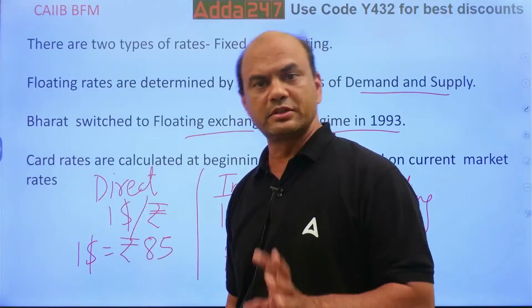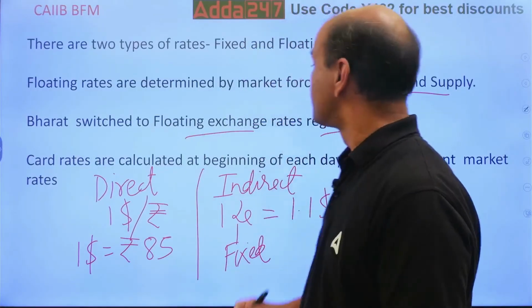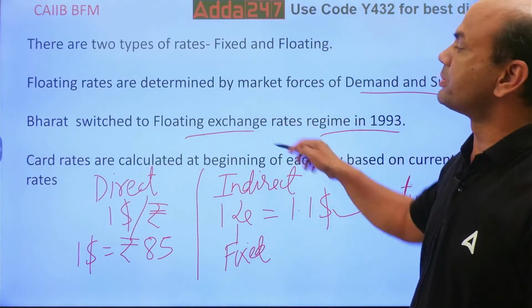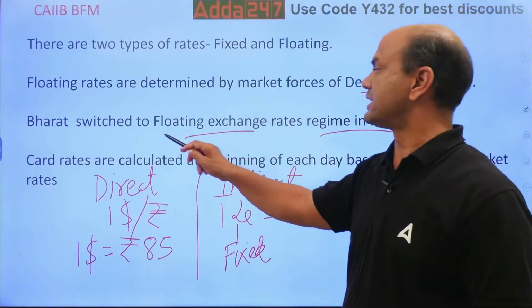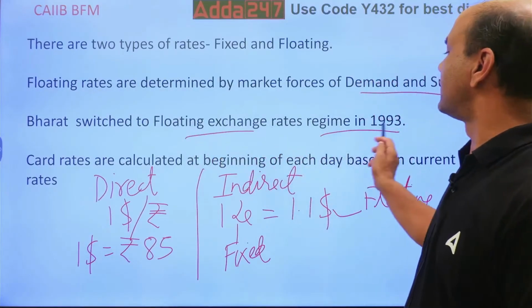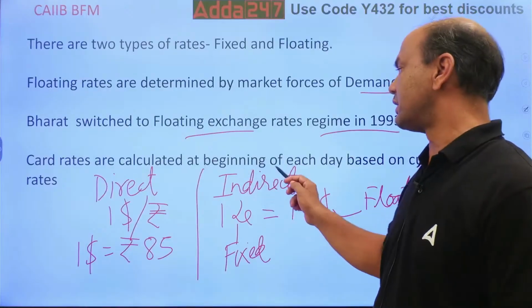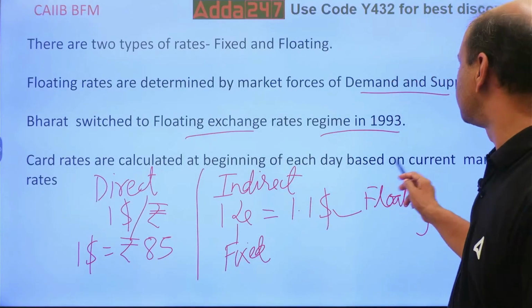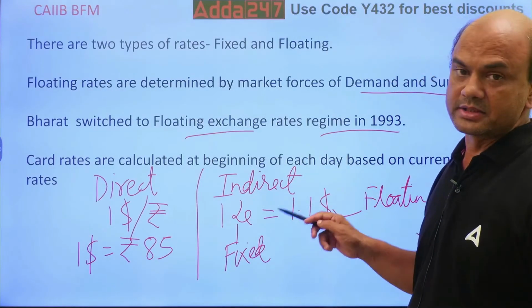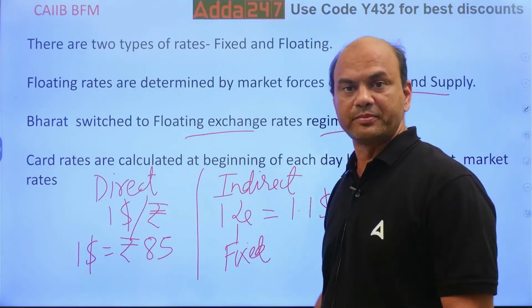Direct rate system has been there since long back. So this is now the overall picture. Bharat shifted to floating exchange rates in 1993. Card rates are calculated at the beginning of each day based on the current market rates. These are all the guidelines from FEDAI.